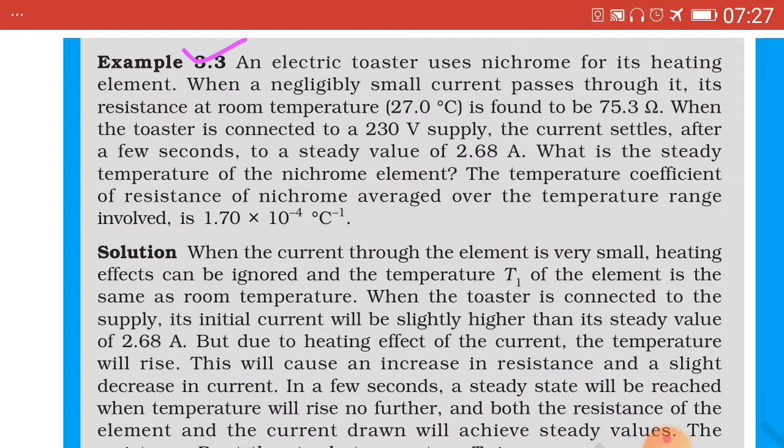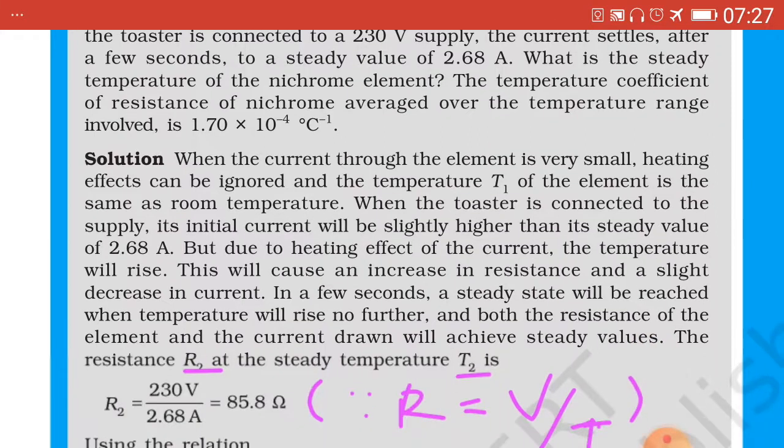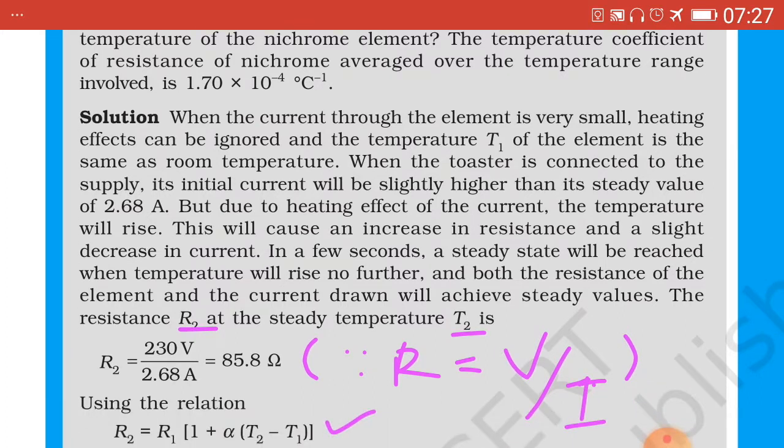To calculate the steady temperature, description need not be written. Here the resistance R2 at steady temperature T2, this we have to calculate after the heating effect of current.